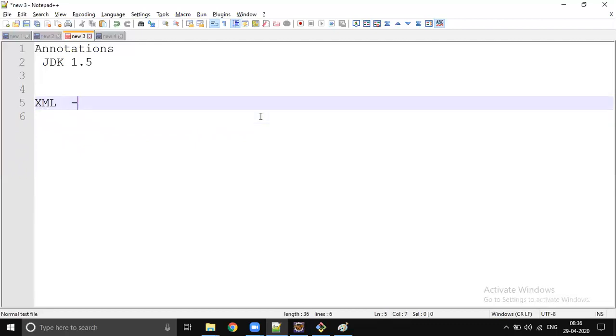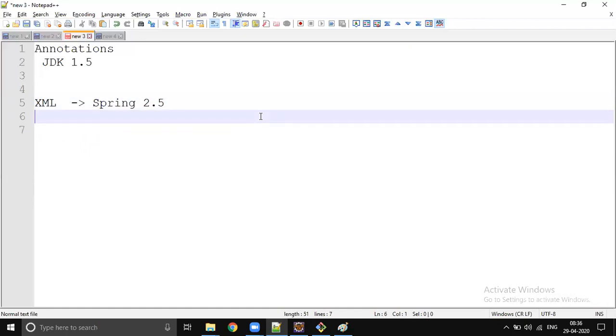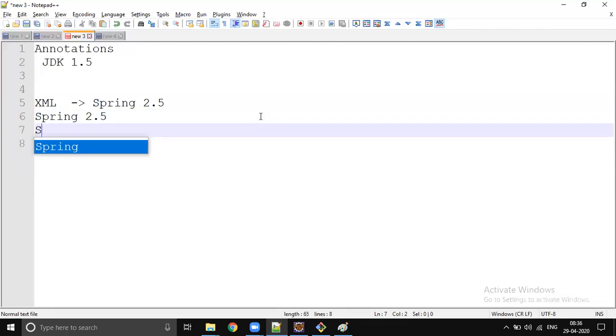Till Spring version 2.5, it was full of XML-based configuration. From Spring 2.5 onwards, they started adopting annotations. Now we are at Spring 5.0, in some places 5.2.1. Let's mark it as 5.0 plus. So now it's full of annotations and Java configuration, zero XML. XML configuration can be fully avoided; you can write your Spring application or Spring Boot application without writing a single line of XML configuration.